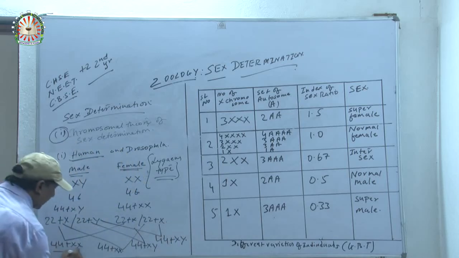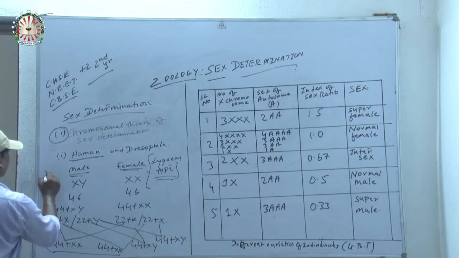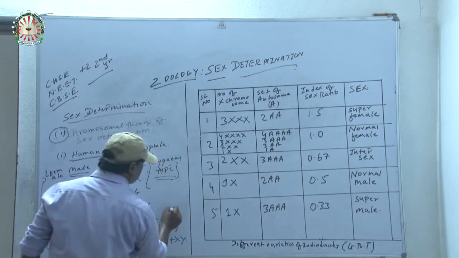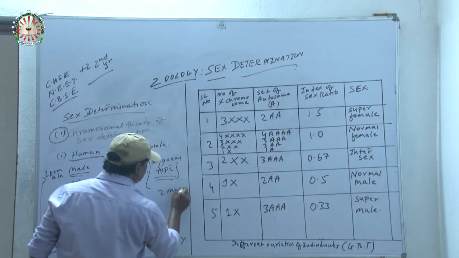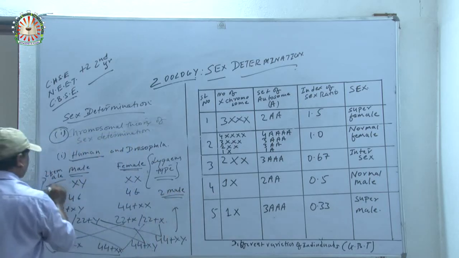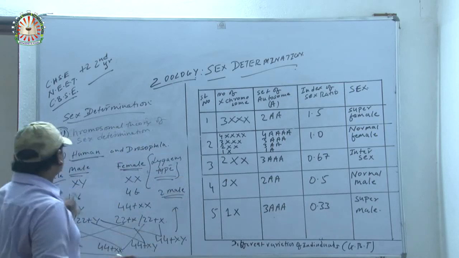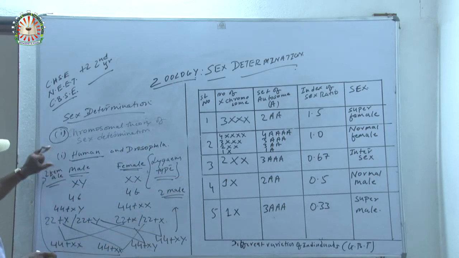So 2 are female and 2 are male, so the composition is 50% male and 50% female. This is the sex determination of human.